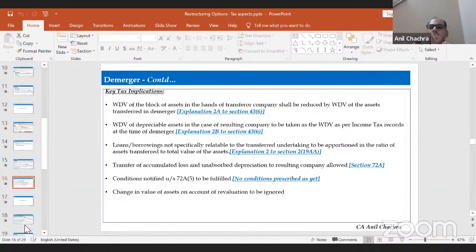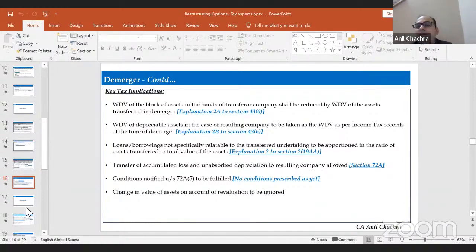So that means we need to fulfill all the conditions. Apart from that, there are other options available, like cross-border demerger or cross-border mergers and acquisitions, or amalgamations. Due to the time constraint, I have not included that in my presentation. I'm just discussing the Indian context only.